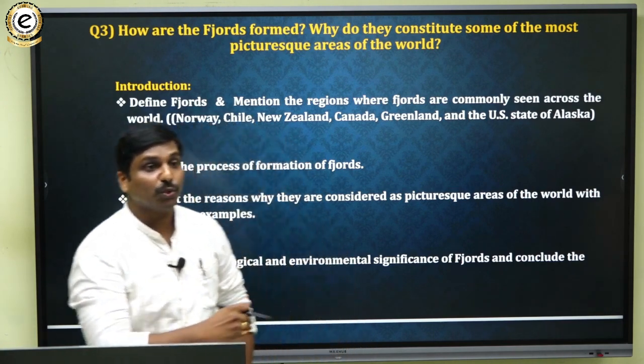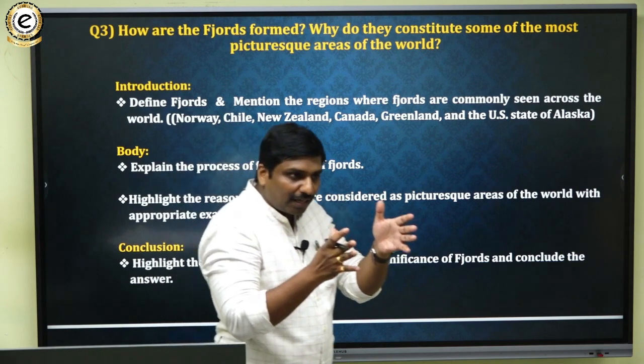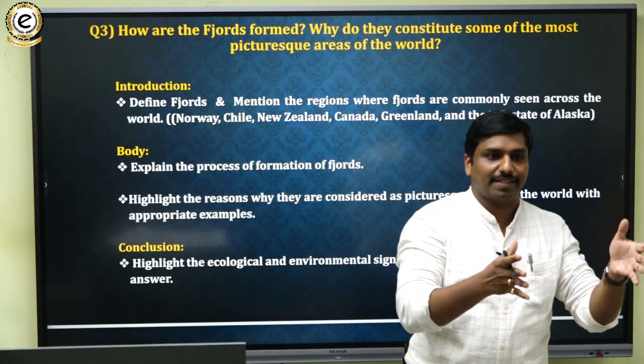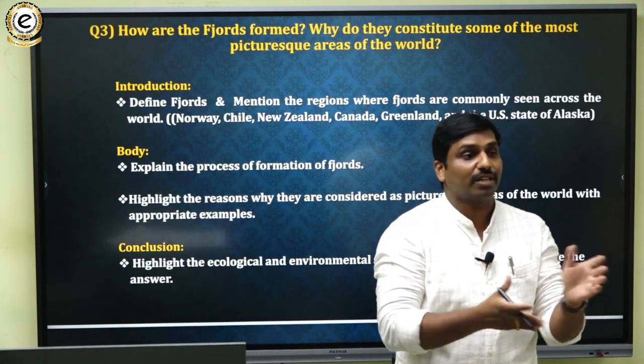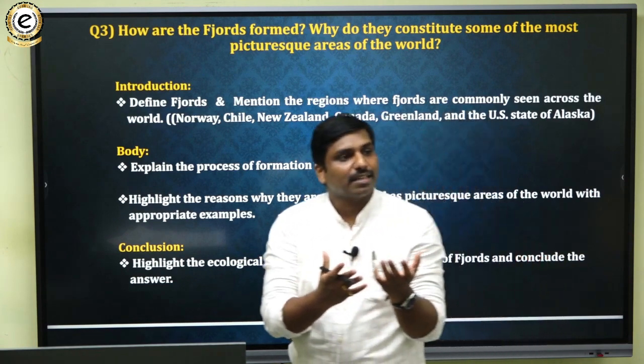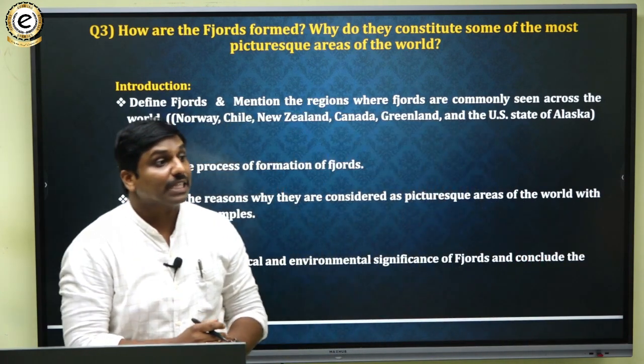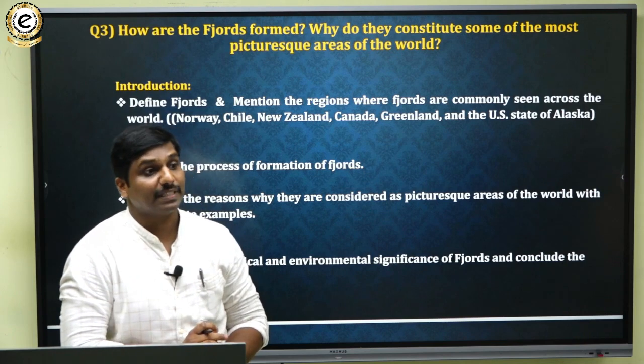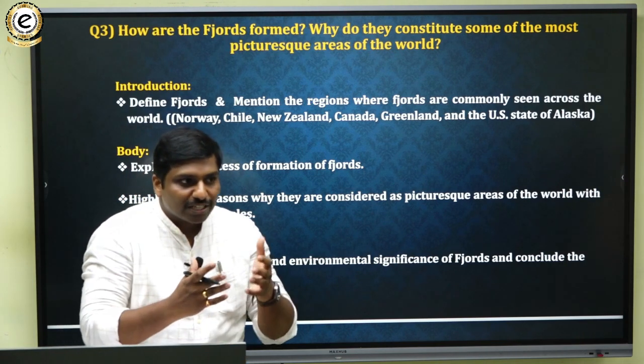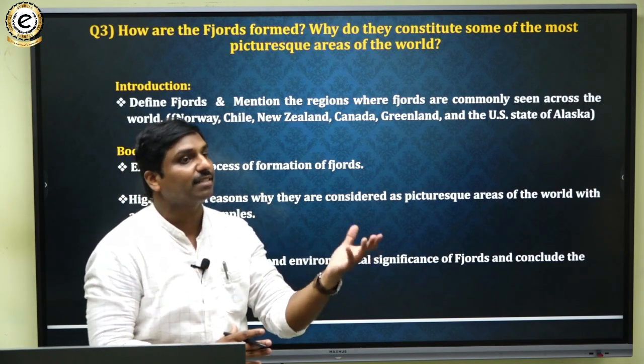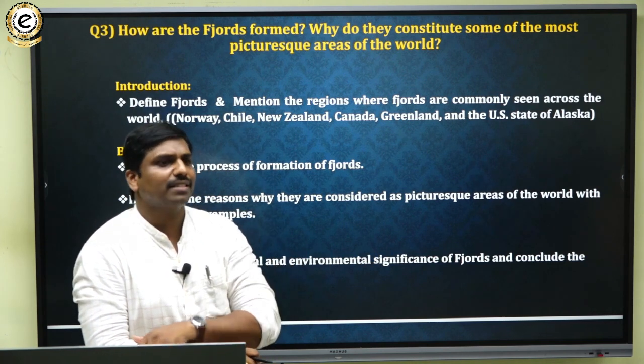So usually when you see a sea region or a glacial region, fjords are nothing but geophysical features, which are generally formed in glacial regions or in ocean or sea regions.